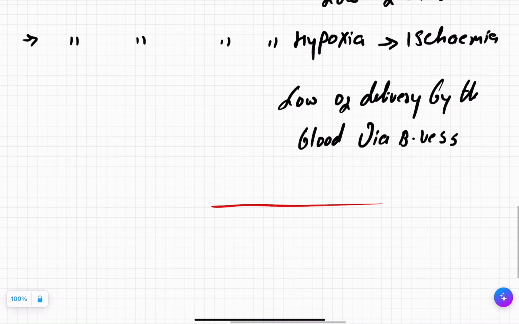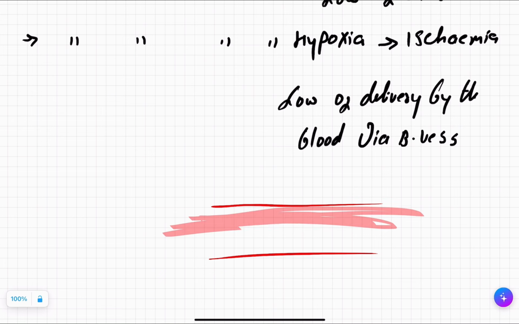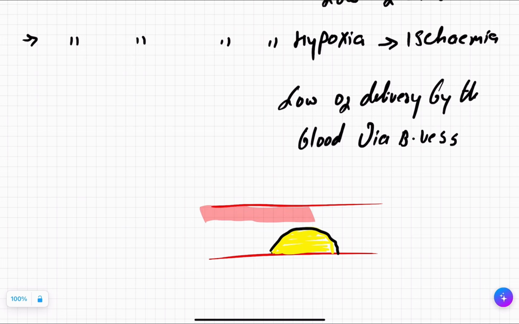Suppose this is your artery. This is carrying blood as usual. But what happened is an atheromatous plaque came here. And now when the blood tries to go across this blood vessel, this plaque will prevent an adequate amount of blood from going to the tissue.